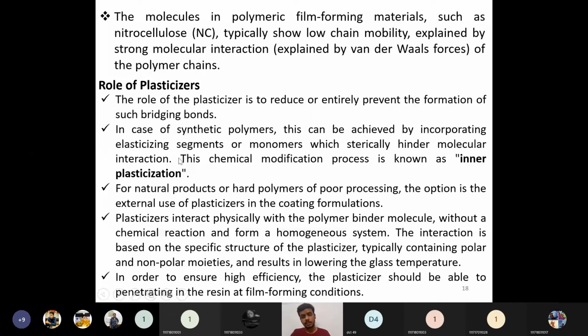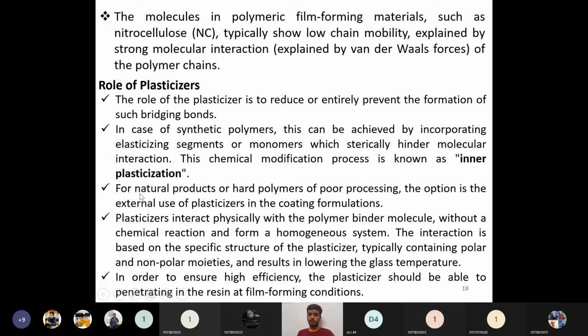So inner plasticization should be very good for any type of plasticizer whenever we are adding them to the synthetic polymers. If that is not enhanced, then we cannot use it as a plasticizer in the synthetic polymer segment. Then the next one is for natural products or hard polymers of poor processing. The option is the external use of plasticizers in the coating formulation.